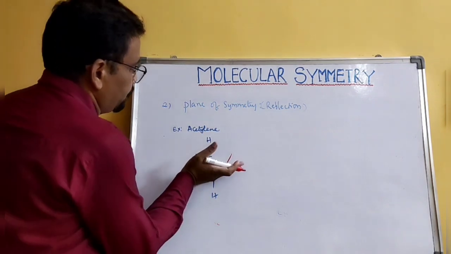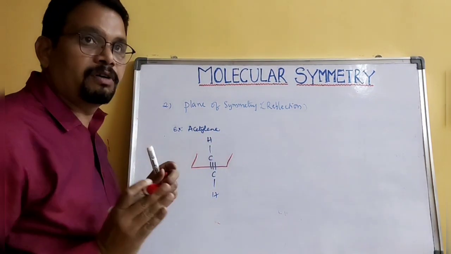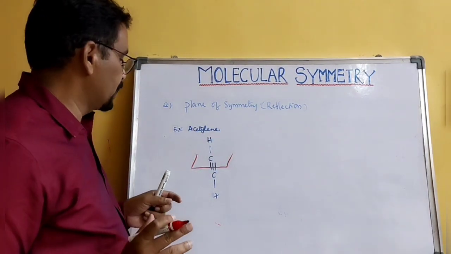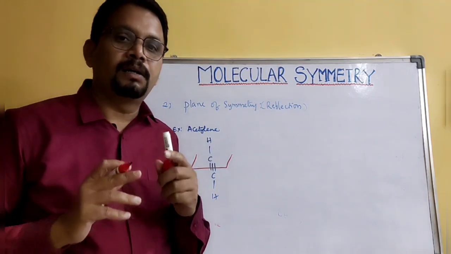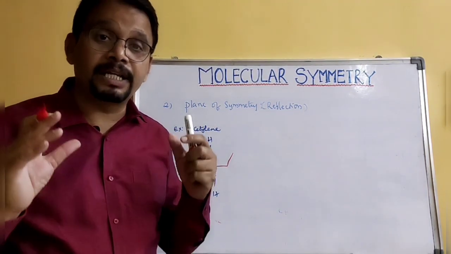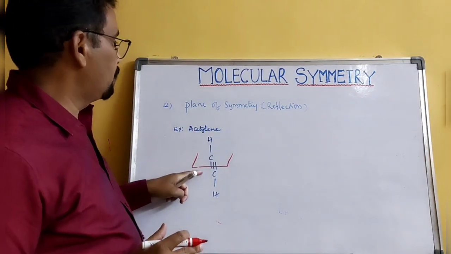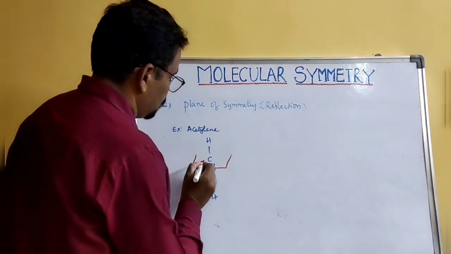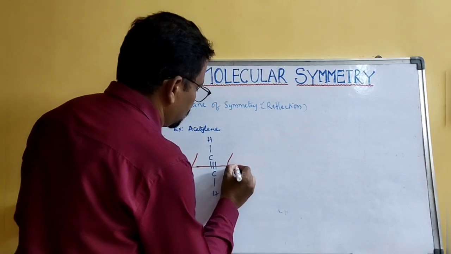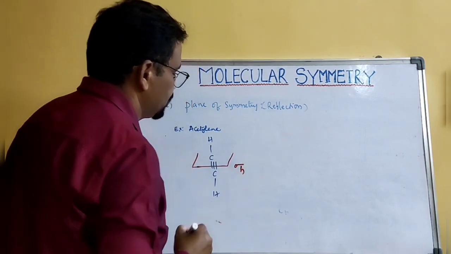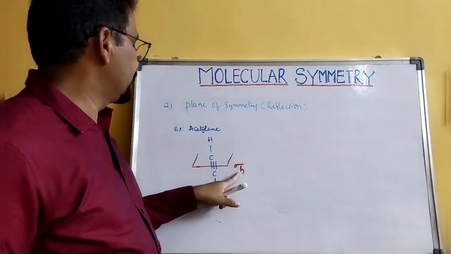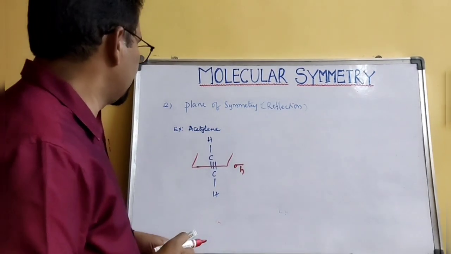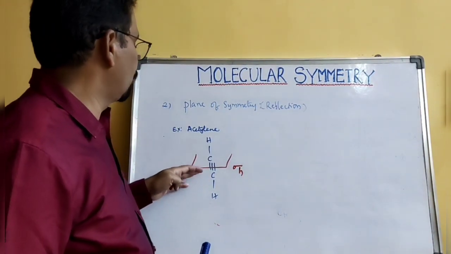So if you cut this molecule you will get two equal parts which exactly match each other in shape and size. Therefore this is plane of symmetry, or reflection of symmetry. The plane goes in the horizontal, therefore it can be indicated sigma h, and if it is a vertical plane, sigma v. So this is one example of plane of symmetry.